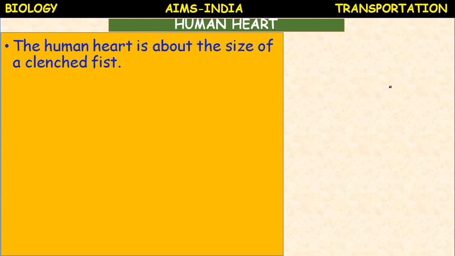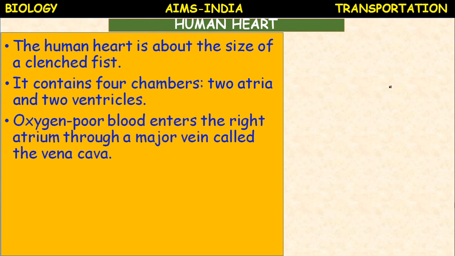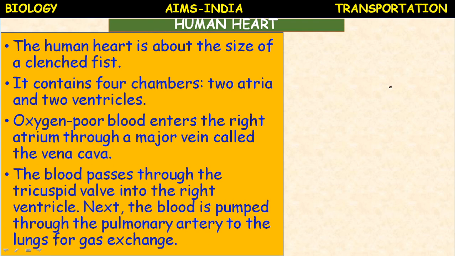Human heart. The human heart is about the size of a clenched fist, the size of one's own fist. It contains 4 chambers, 2 atria and 2 ventricles. Oxygen poor blood enters the right atrium through a major vein called the vena cava. Just now the blue color one is there, no? The blood passes through the tricuspid valve into the right ventricle. Next, the blood is pumped through the pulmonary artery to the lungs for gas exchange.